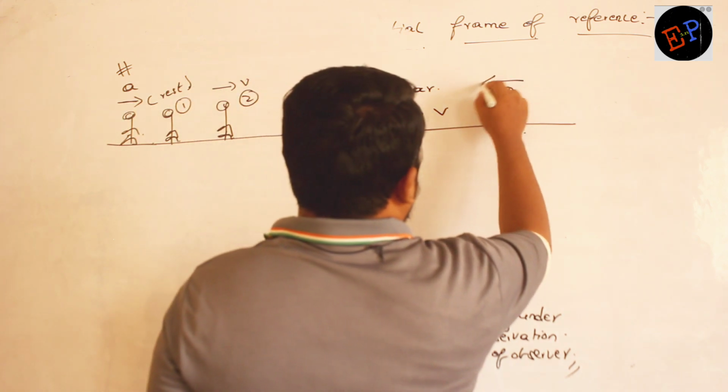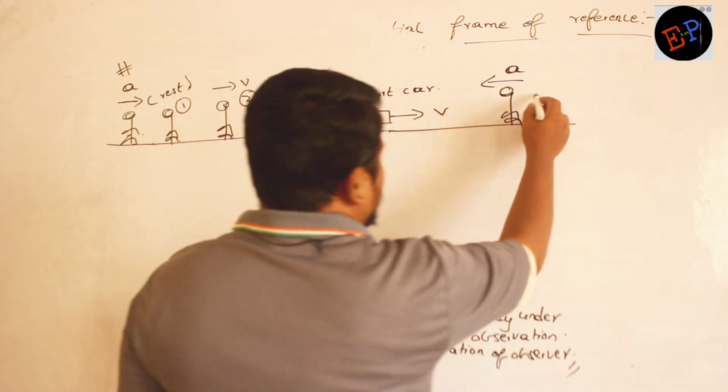Clear? This is the observer moving with an acceleration of a. He is observer number 4.